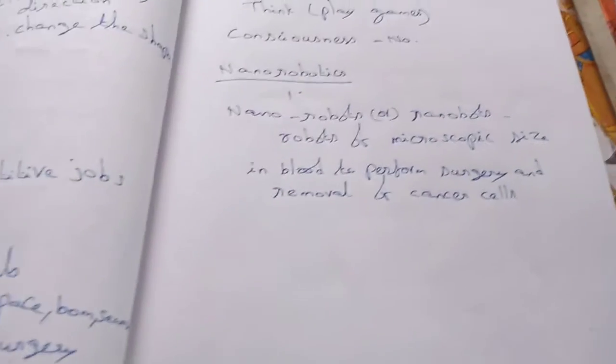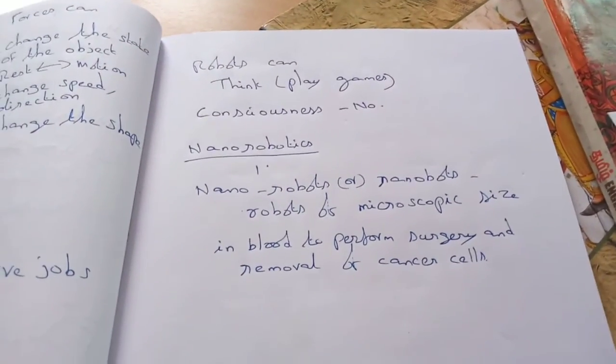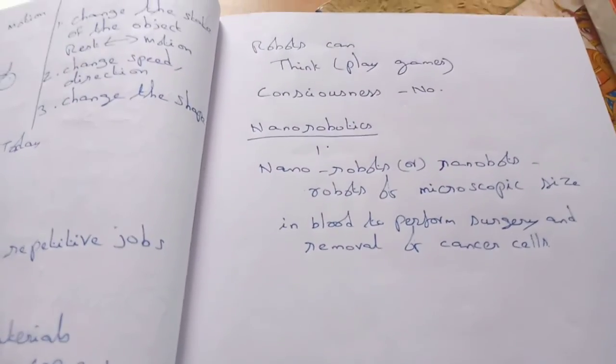These are the future topics. Robots and nano robotics are the future sciences. There are going to be lots of job opportunities in these fields.